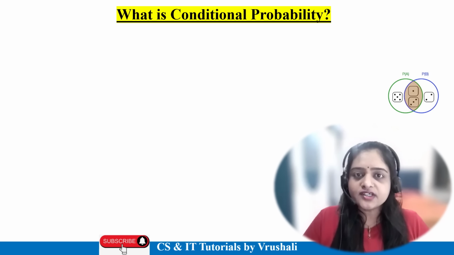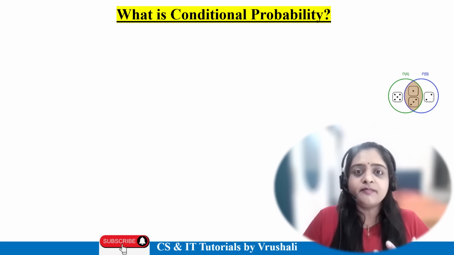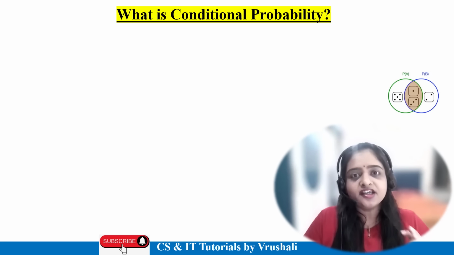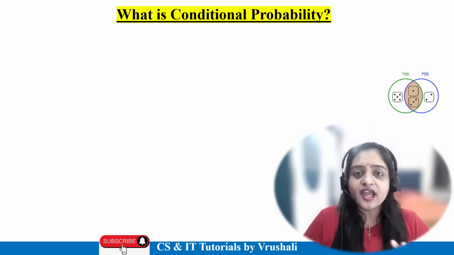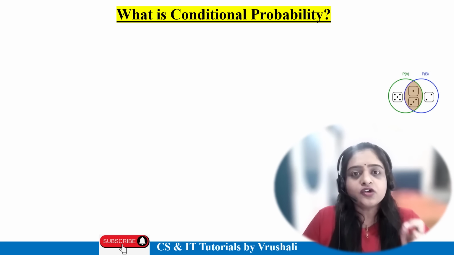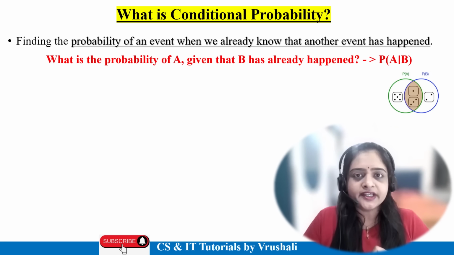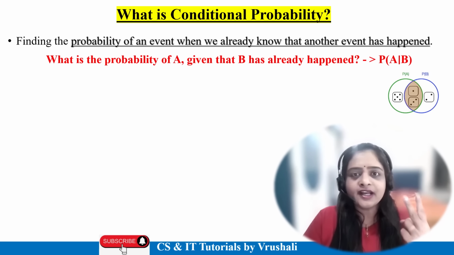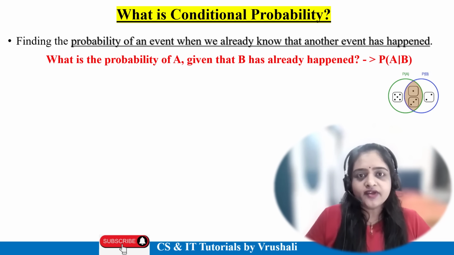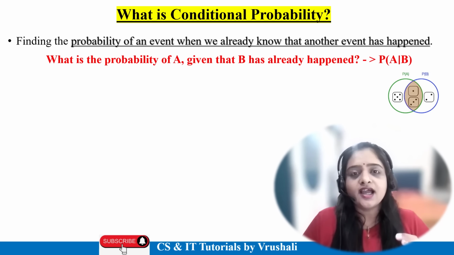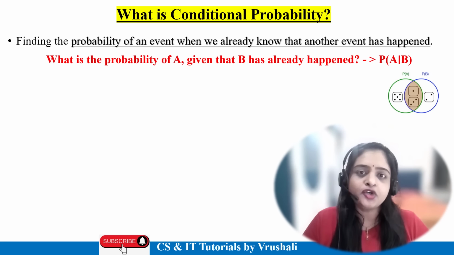Now, the first question is, what exactly is conditional probability? See, probability is one of the bases or foundations of mathematics. In machine learning, data science, deep learning, big data, AI, everywhere, probability is the base of everything. So what exactly is conditional probability? Assume that there are two events. One event has already happened and another event is going to happen.